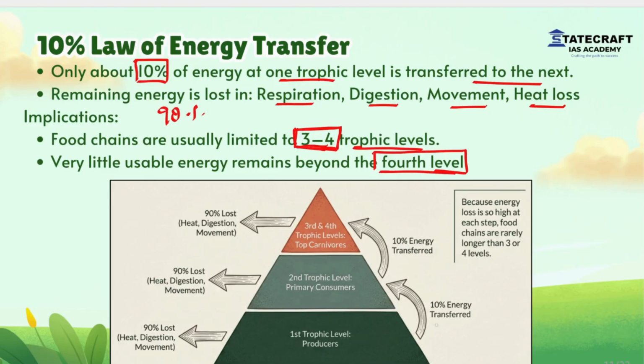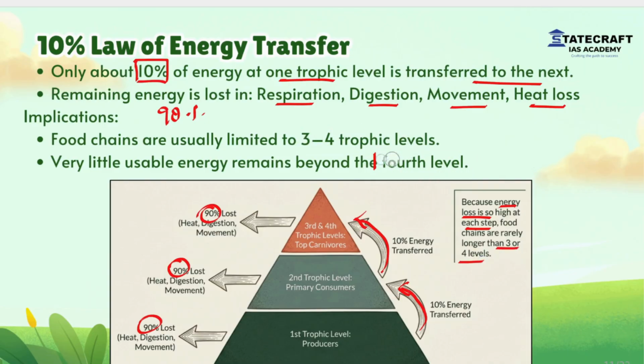In this diagram, you can see only 10% of energy is transferred from one trophic level to the next trophic level, and 90% of energy is lost in each transfer. Because energy loss is so high at each step, food chains are rarely longer than 3 or 4 levels. This can be a simple assertion and reasoning question.